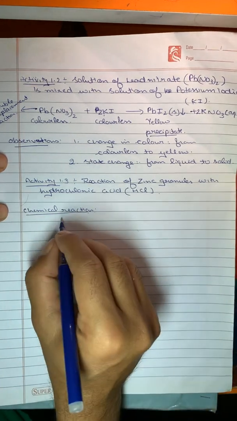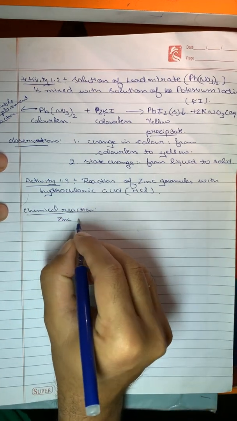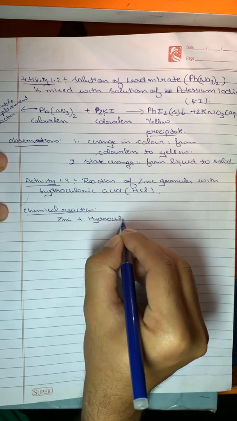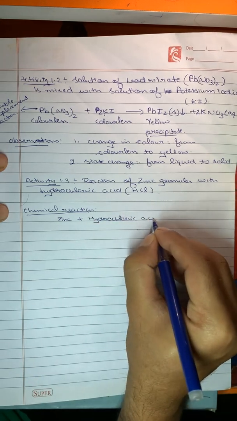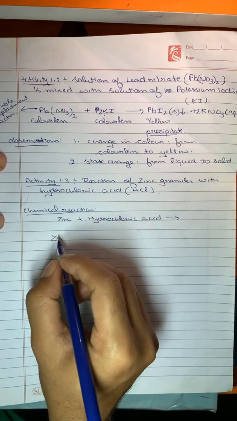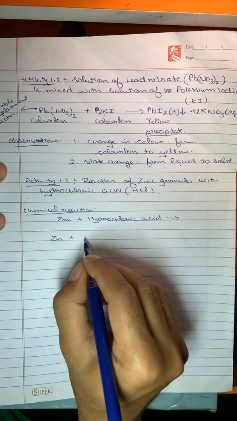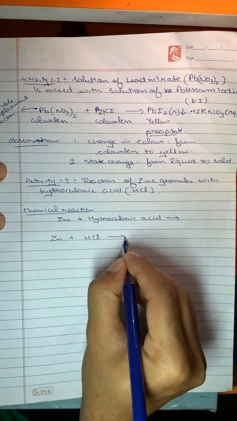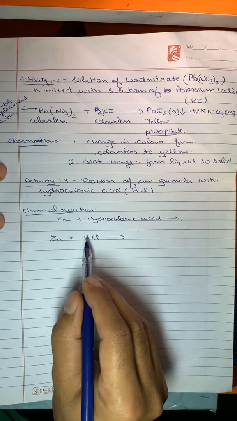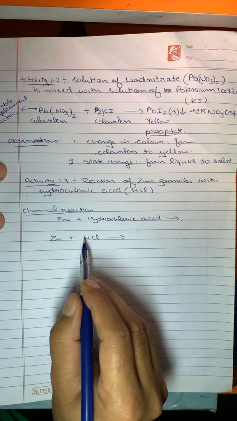Zinc reacts with hydrochloric acid. Let's see what it will form. Zinc, because it is a metal, is written alone, and hydrochloric acid is HCl. It will form zinc chloride, and hydrogen will form in the form of gas.